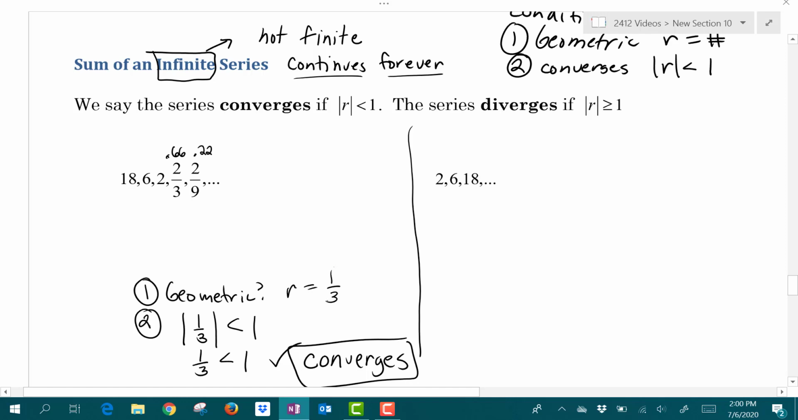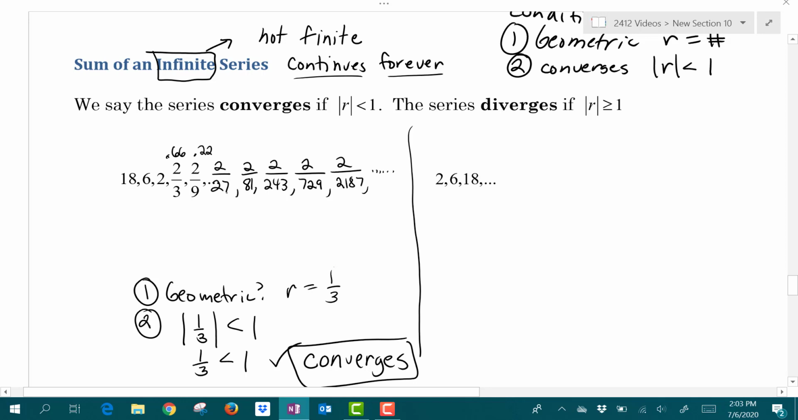Now, the R value we said was 1/3, so let's find a few more terms. If I multiply 2/9 by 1/3, I get 2/27. And then multiplying by 1/3 again, I get 2/81. And then multiplying by 1/3 again, I get 2/243. And then multiplying by 1/3 again, I get 2/729. And then I get 2/2187. We'll stop there.